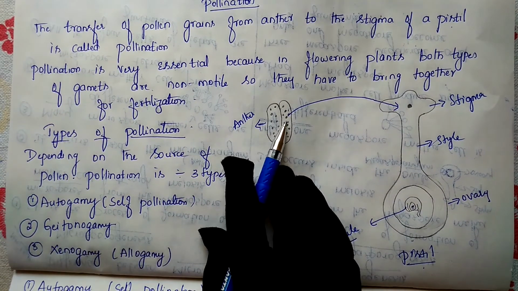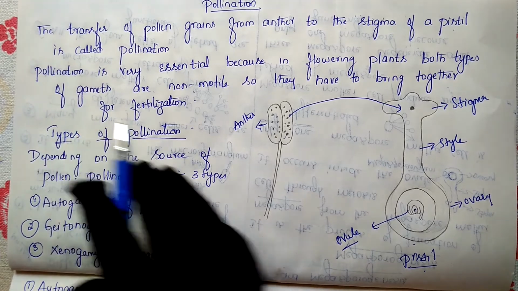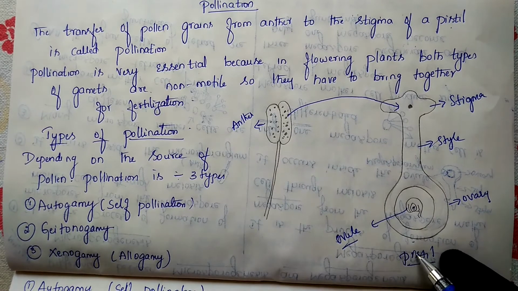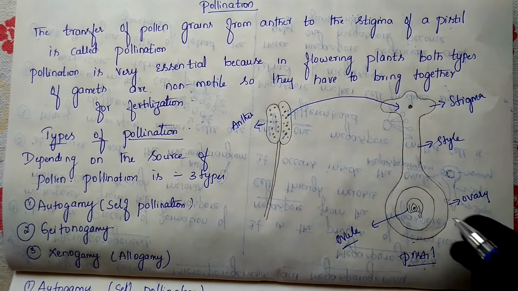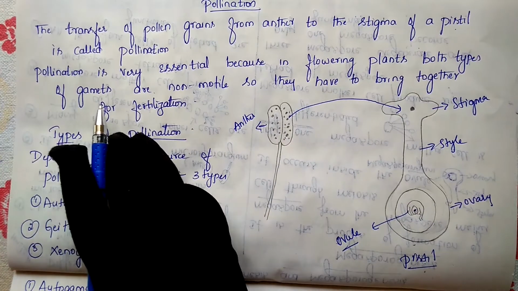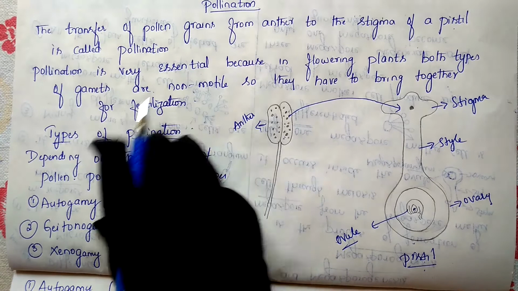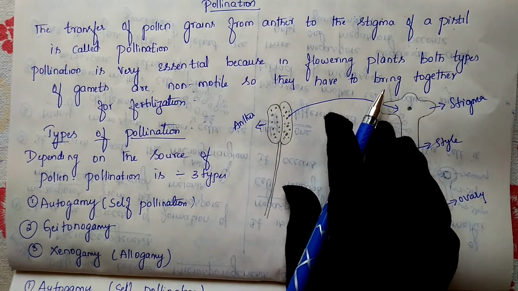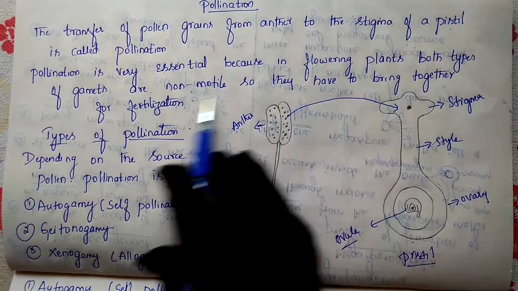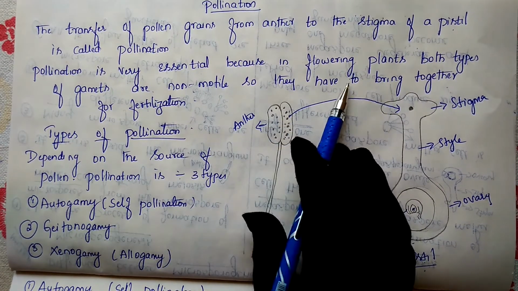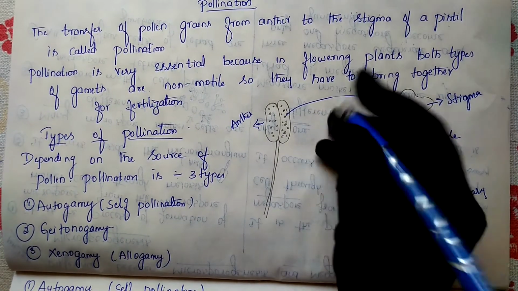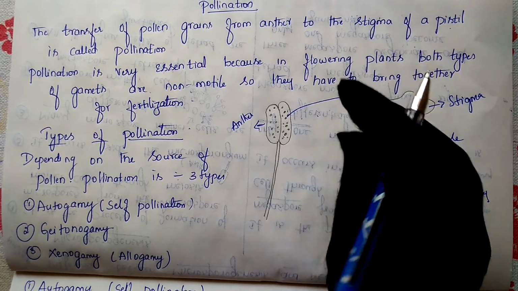Why is pollination essential? Because both the pollen grains and the egg are in a non-motile condition. Both types of gametes are non-motile, so that is why pollination is necessary. They may ask in your exam why pollination is necessary. The answer: in flowering plants both types of gametes are non-motile, so they have to be brought together for fertilization, and for that pollination is needed. That is why pollination is most important.